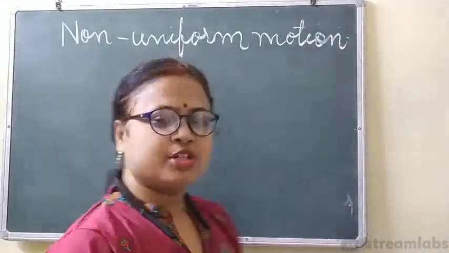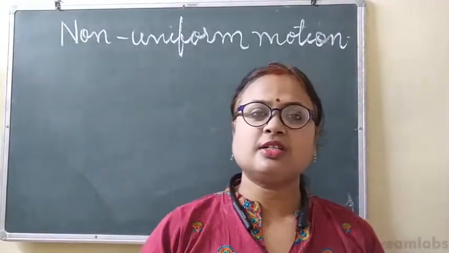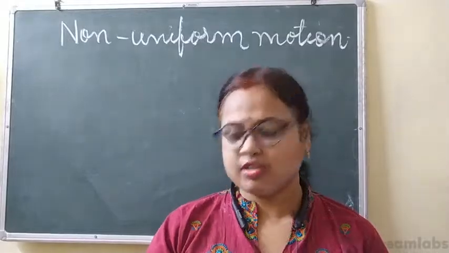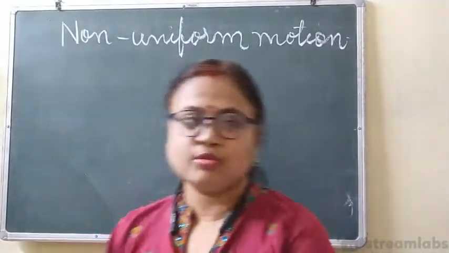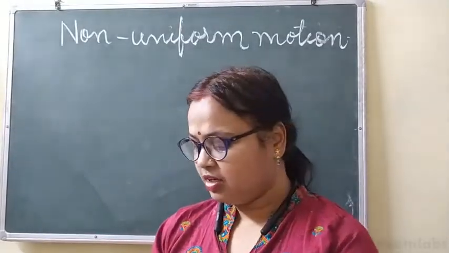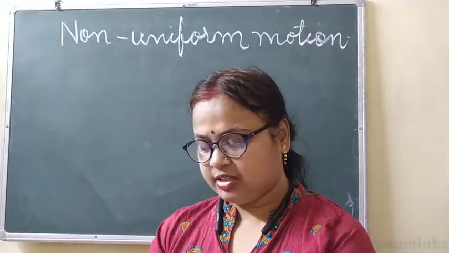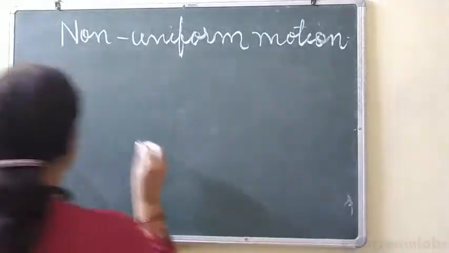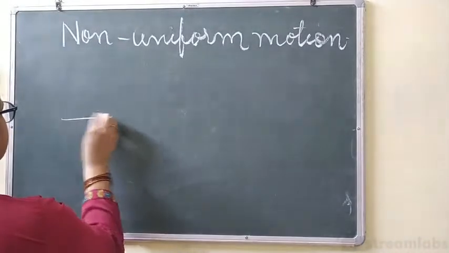Non-uniform motion. Non-uniform motion means what? When a body covers unequal distance in equal intervals of time, then it is called non-uniform motion. Clear? So, for example, suppose this is the vehicle.